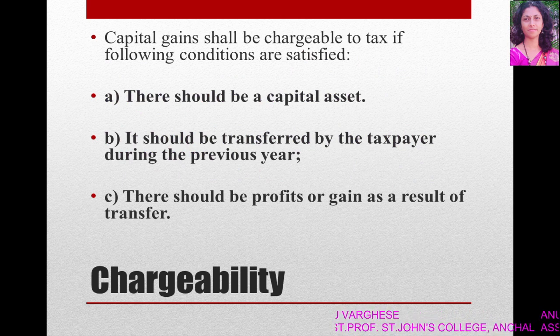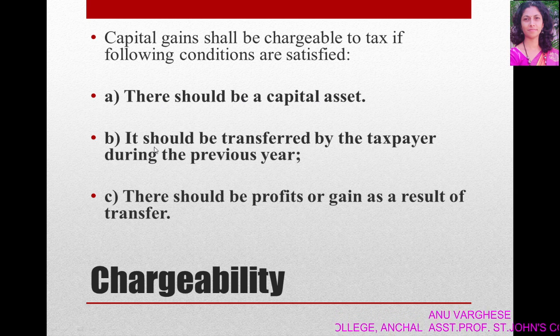The following elements are essential for a transaction to assess whether the income is under capital gain or not. First condition, there should be a capital asset.